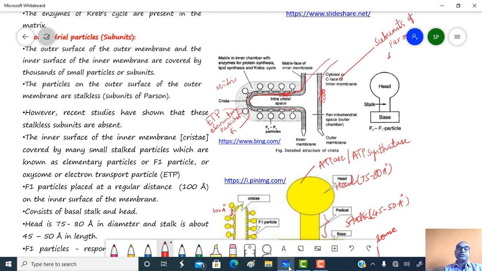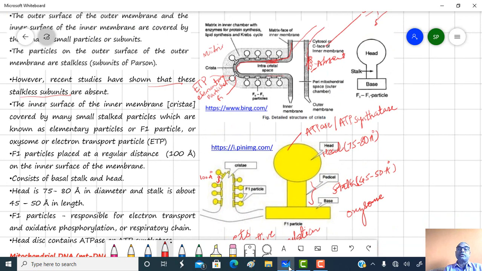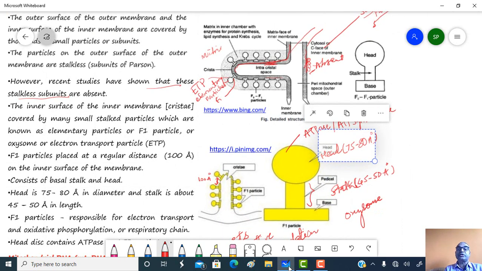The particles present on the outer surface of the outer membrane are called subunits of Parsons. But recent studies show that these subunits on the outer surface of the outer membrane are absent. The inner surface of the inner membrane, that means the cristae, is covered by many small stalked particles.